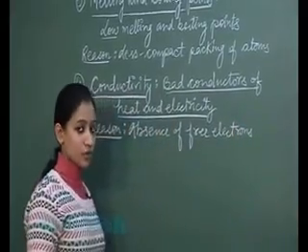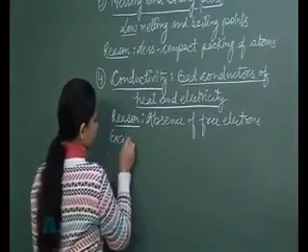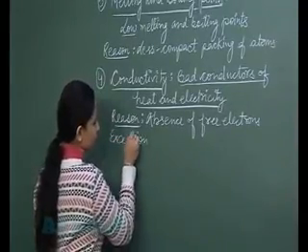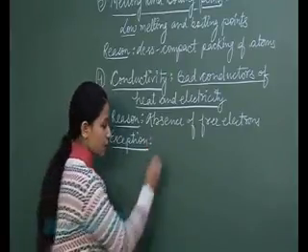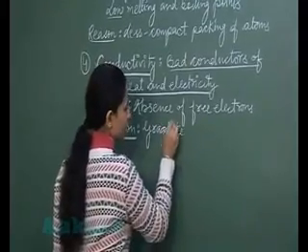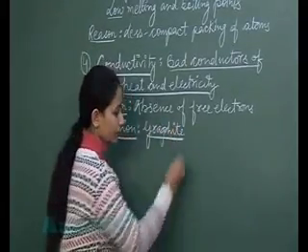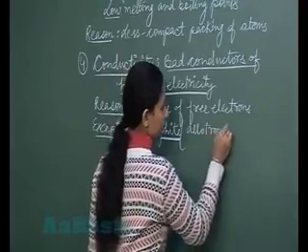Now we have an exception here also. An exception to the conduction of electricity of the non-metals is graphite. And what is graphite? It is the allotropic form of carbon. One of the allotropes of carbon.